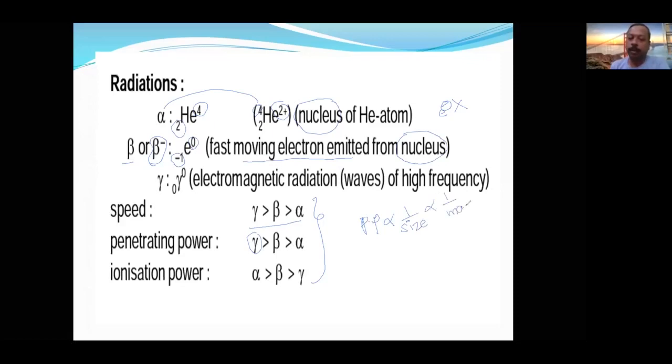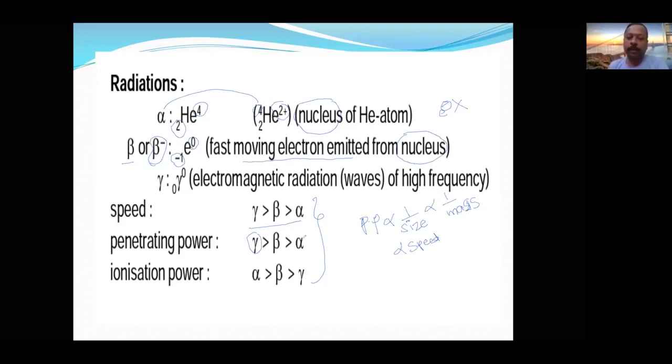The lesser the mass, the higher the penetrating power. It is directly proportional to what? Speed. So this is about the directly proportional and inversely proportional factors of penetrating power.